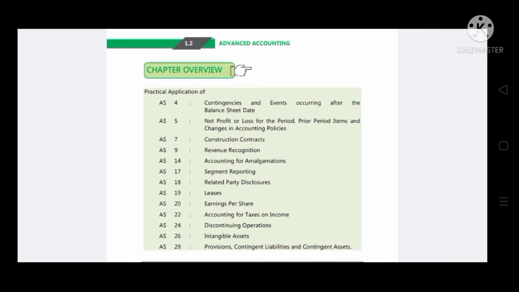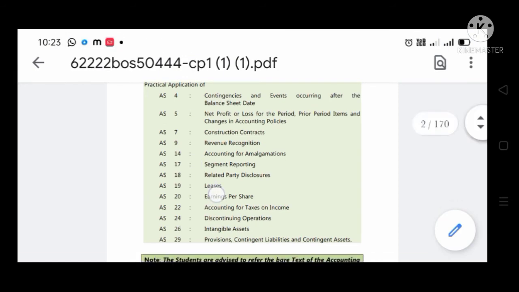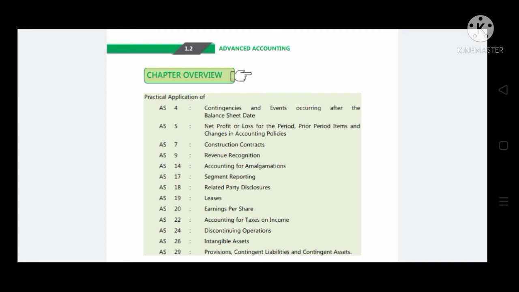In paper 5, we will be asking questions based on the standards, that is AS 4, 5, 7, 9, 14, 17, 18, 19, 20, 22, 24, 26 and 29. These are the standards that will be discussed here. So, AS4: Contingencies and events occurring after the balance sheet date. And AS5 belongs to net profit or loss for the period, prior period items and changes in accounting policies.